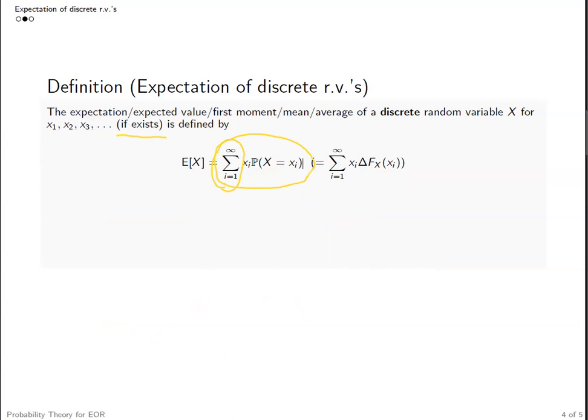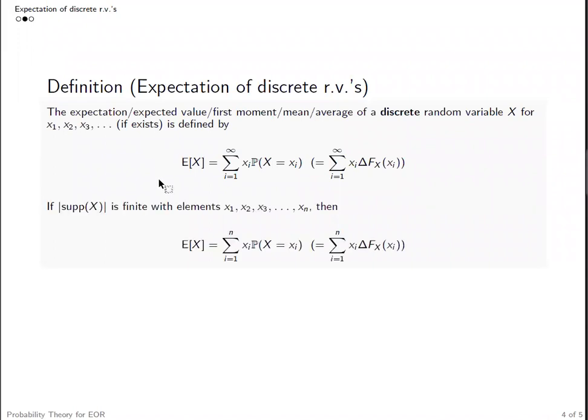It doesn't converge to a number. Then we don't have a proper expectation for such random variables. Of course, if we only have finitely many possible values taken by x, then the expectation is always well defined, and it can be written down in this way. So now it's a summation of finite terms, which is always well defined.